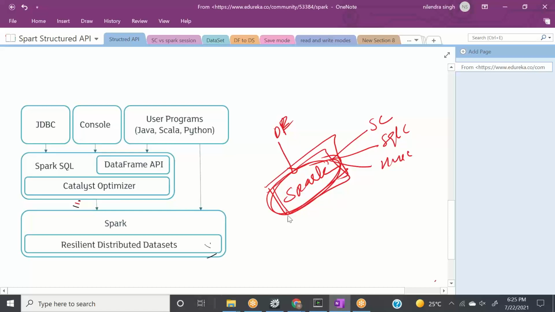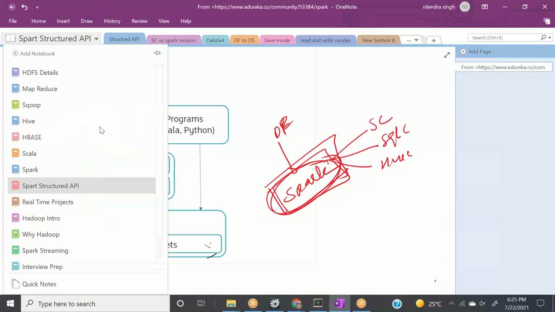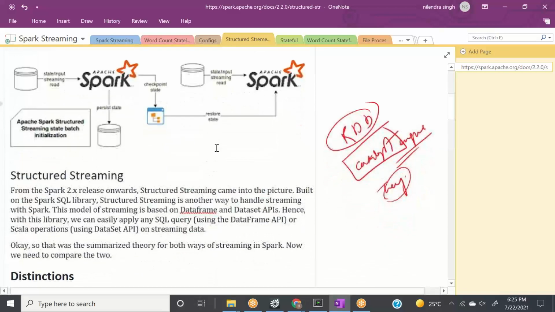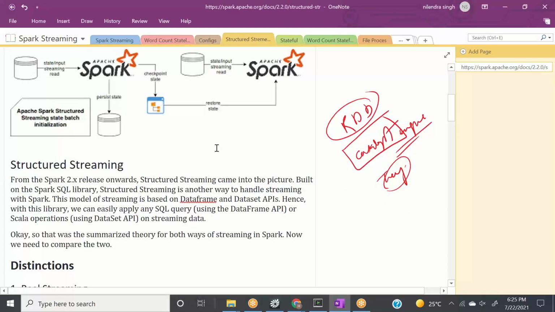So now let's jump to the theory part first. We'll go to Spark streaming here, and let me read it for you. From the Spark 2.x release onwards, structured streaming came into the picture, built on the Spark SQL library.